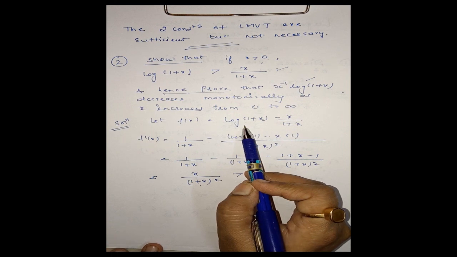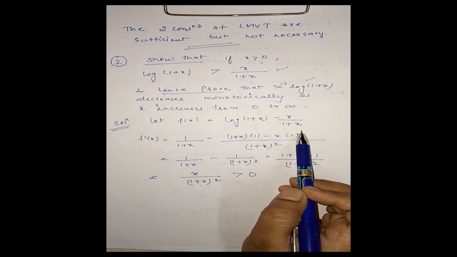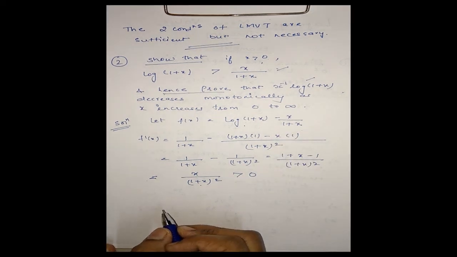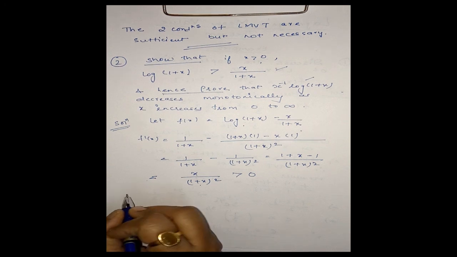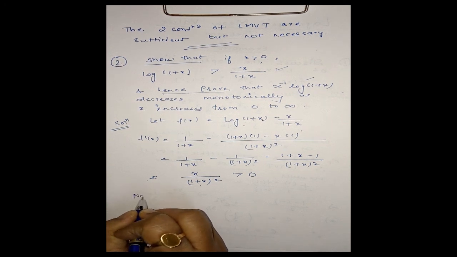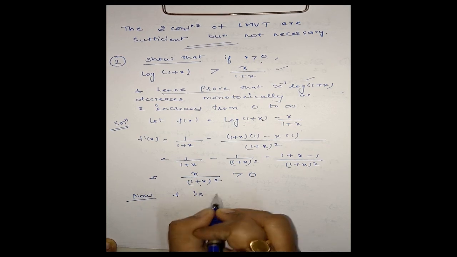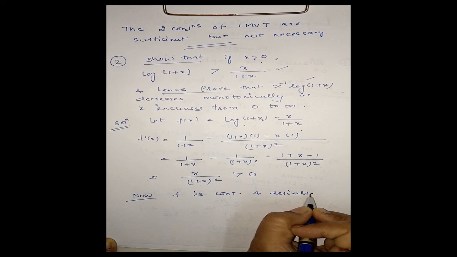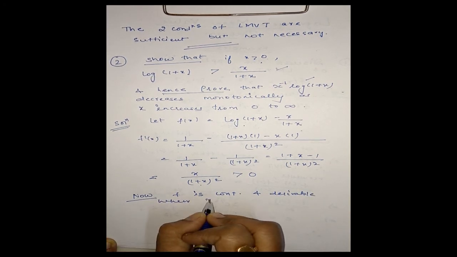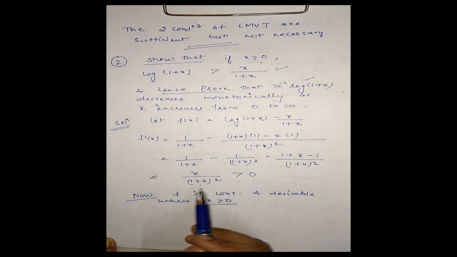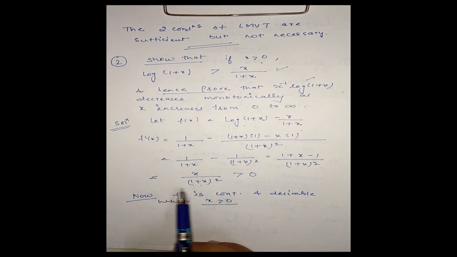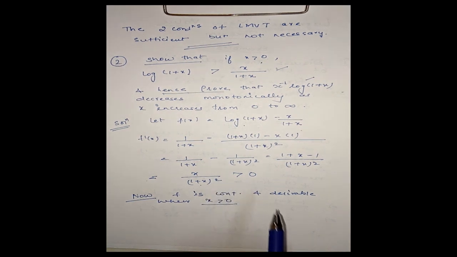Okay, now this function is continuous. Therefore f(x) is continuous in the interval (0, infinity). We have here that f is continuous and derivable when x is positive, since f'(x) comes out to be x/(1 + x)^2, nowhere is it becoming infinite or indeterminate.